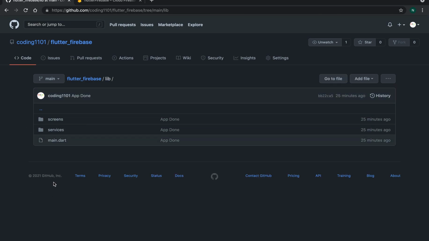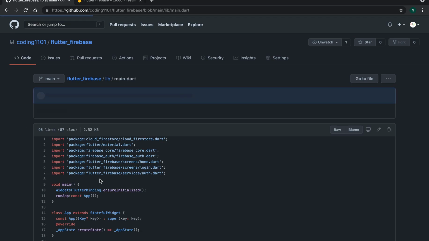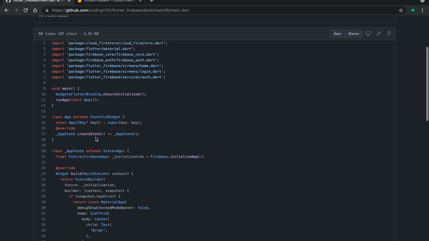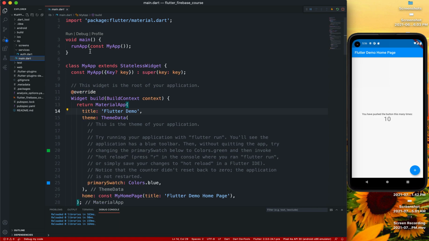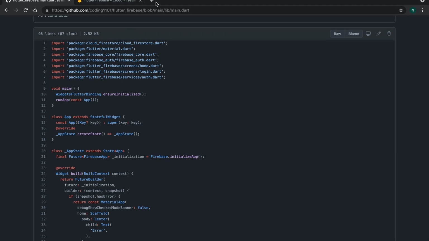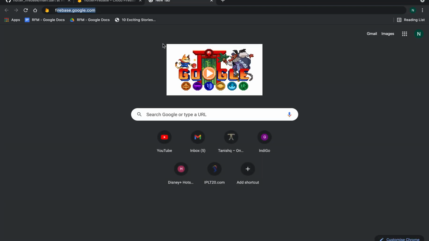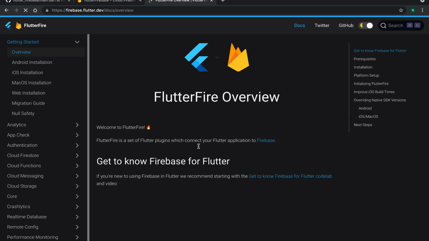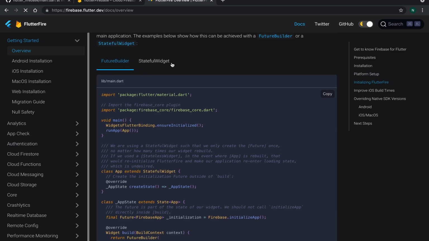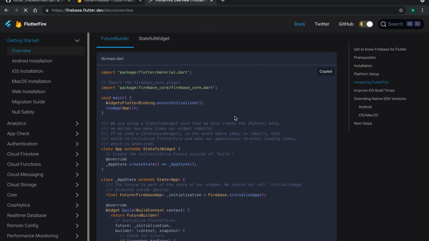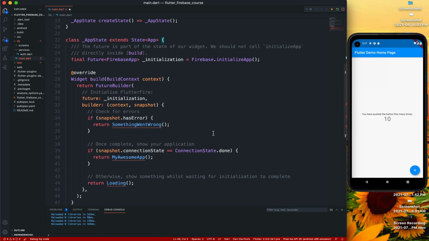So now that we have our service, we can start by building the basic application. So in main.dart, let me show you what we can do. Let's delete everything. There's a website called firebase.flutter.dev, that's the FlutterFire website. If you click on get started and scroll down a little bit, there are two ways of doing this. There's a stateful widget and a future builder. I'm going to be using the future builder. We'll just paste in all that code and I'll explain this.